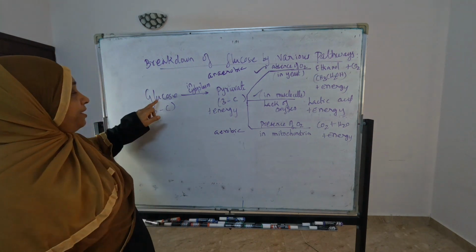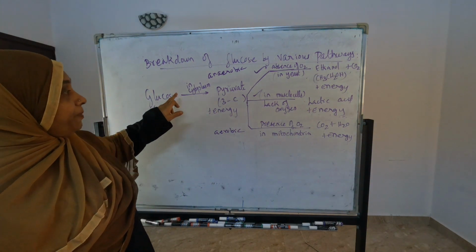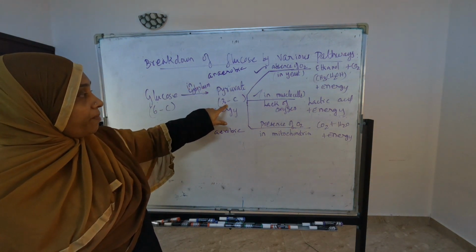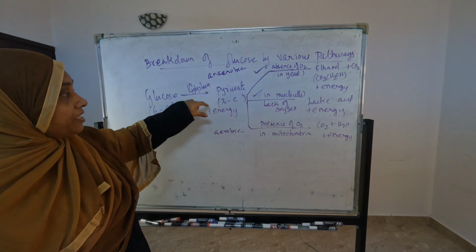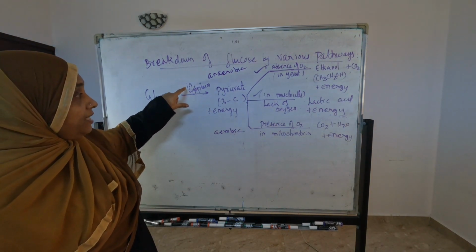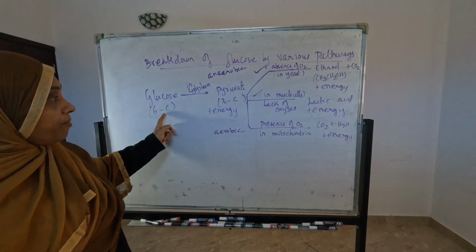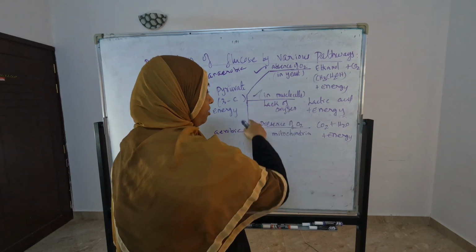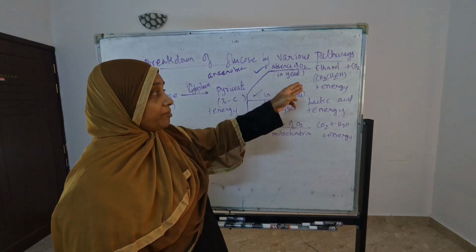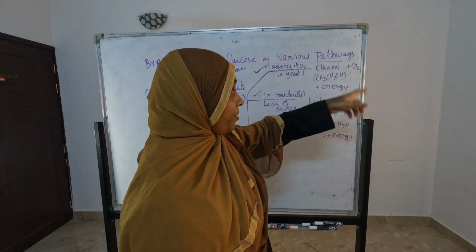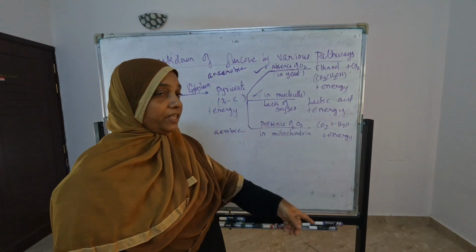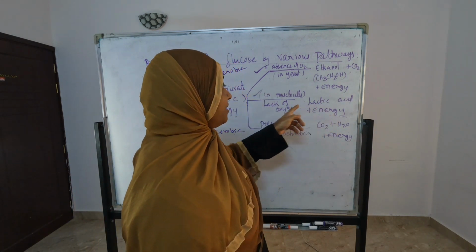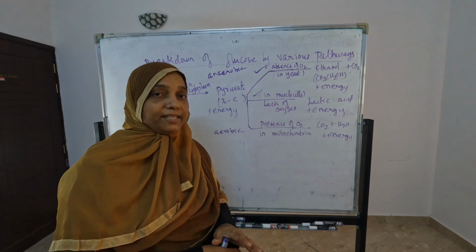First you are taking glucose. Glucose is a 6 carbon molecule. It is converted into 3 carbon and some energy. The 3 carbon molecule is named pyruvate. This is happening in the cytoplasm. There, in the cytoplasm only, the 6 carbon is converted into 3 carbon. Then there are three cases: absence of oxygen, presence of oxygen and lack of oxygen. In the absence of oxygen, the end products are ethanol, carbon dioxide and energy, don't forget. In the presence of oxygen, they are carbon dioxide, water and energy, keep that in mind. And lactic acid and energy are produced in the lack of oxygen, that is in muscle cells, don't forget it.